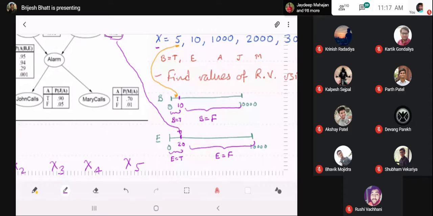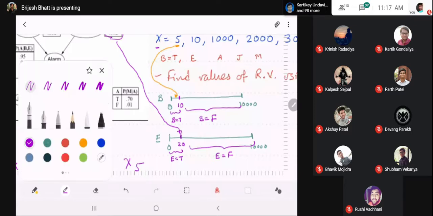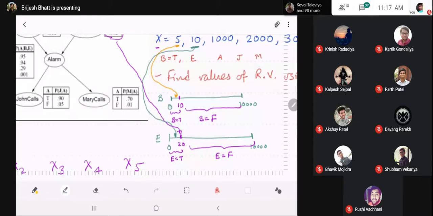And now again, we look at the second random variable. Here the second random number is 10, and we project that on the stick. Right.